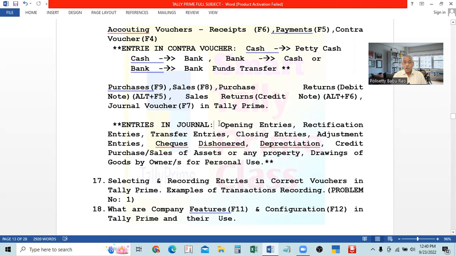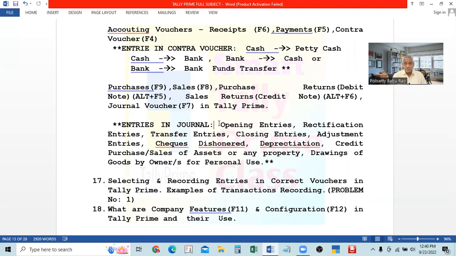See here, opening entries. Opening entries means at the beginning of the year, you have to take all the opening balances. So simply I told you, I take the opening balances. But in the manual system, opening entries means the entries brought forward from last year to this year, you have to make the entry. We are taking all the opening balances, debit balances, credit balances. But for that, there should be an entry in the journal.